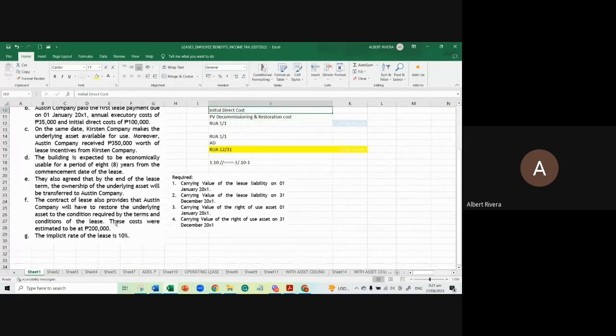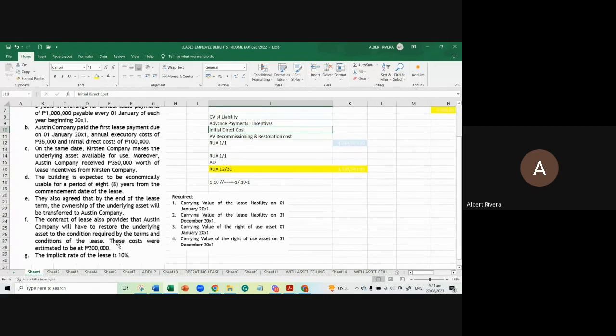Then letter F, the contract of lease provides that Austin will have to restore the underlying asset to the condition required by the terms and conditions of the lease, and these costs were estimated at 200,000. Again, this is the amount expected to be incurred by the lessee in restoring the property at the end of the lease term. And the implicit rate is 10%.